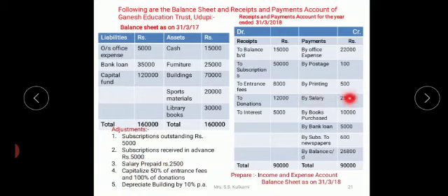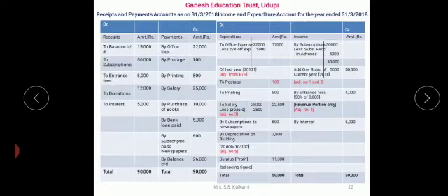Next you have capitalized entrance fees of 50% and donations, so entrance fees and donations have to be tick marked. Next, building depreciation is taken in the balance sheet, just tick mark. Followed? The tick marks help us remember that these items have certain adjustments to be done in the income and expenditure account. So we'll start with the subscriptions.